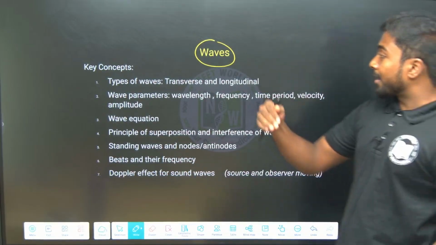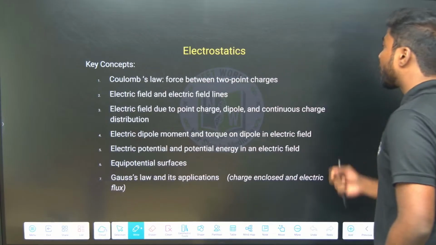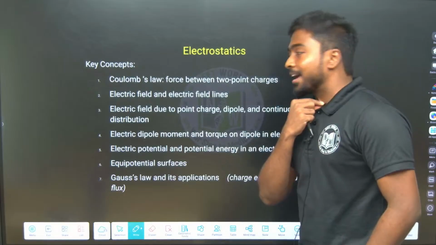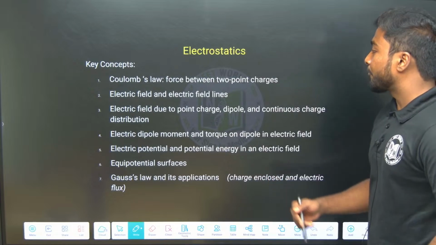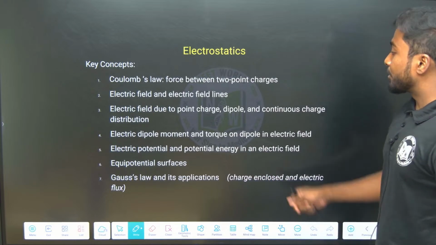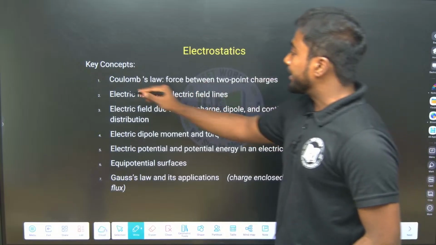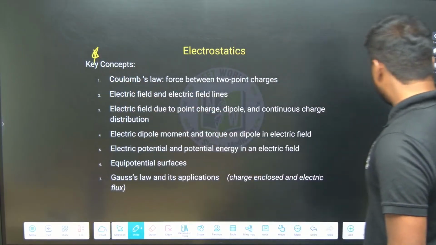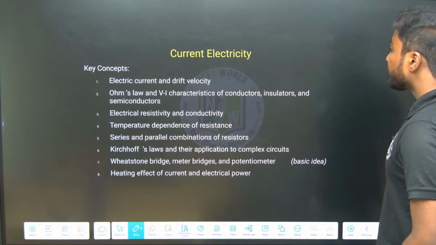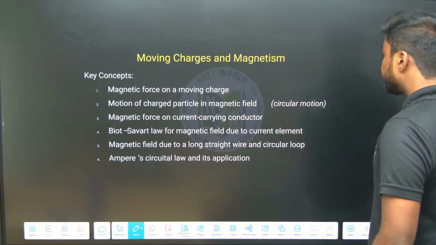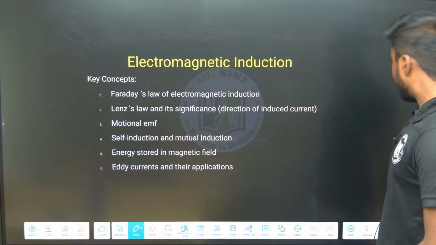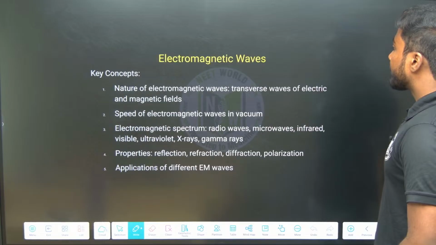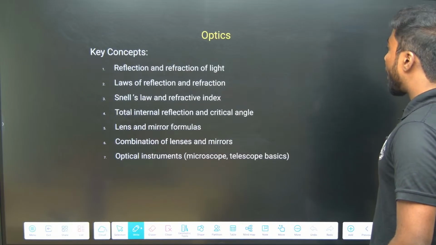So everywhere, if we see oscillation and waves, the connection will be there. Next we go for the electrostatics part, that is the class 12th part of intermediate: Coulomb's law, electric field and electric field lines. So these are the topics I have displayed, you can take note of this. And then current electricity, moving charges and magnetism and matter, then electromagnetic induction, alternating current, electromagnetic waves, optics, that is